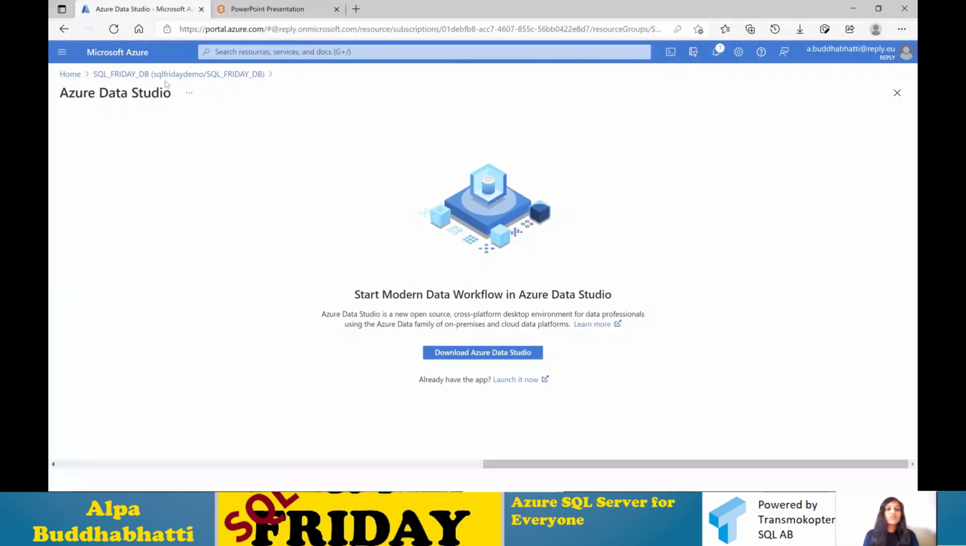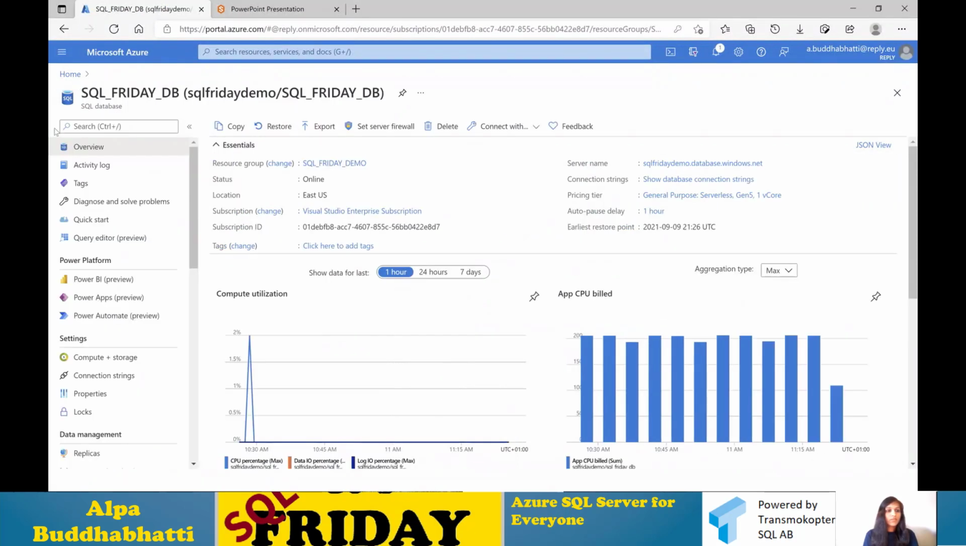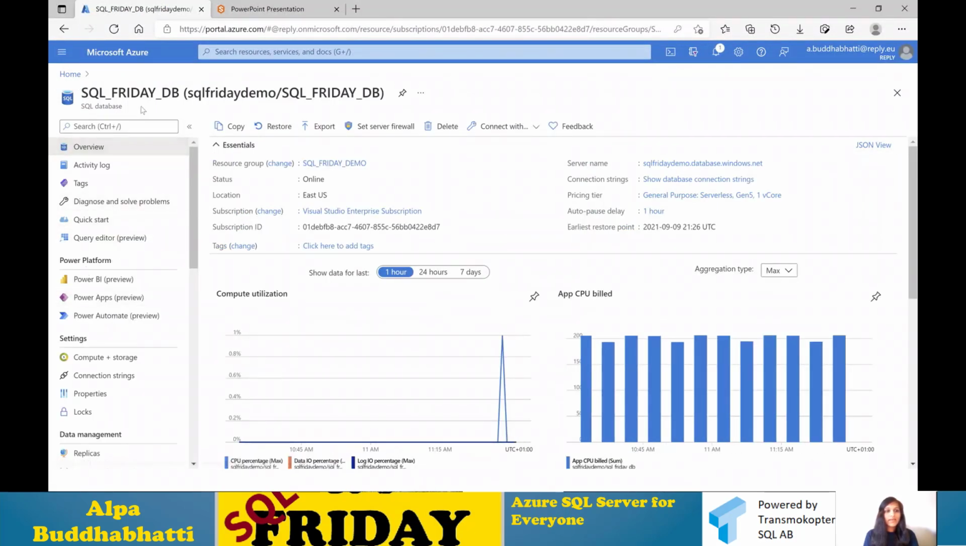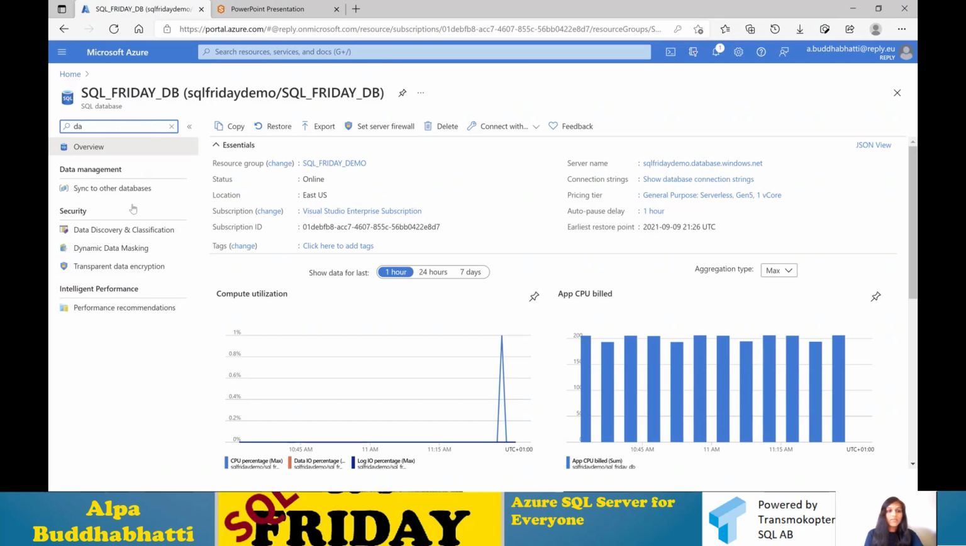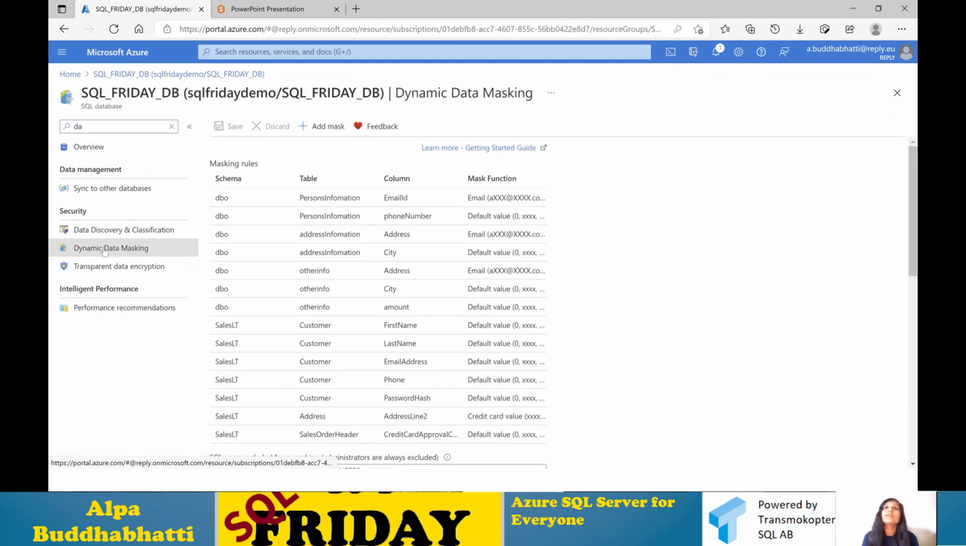For that, let's go to the database. So this is my database, and you need to choose your database. Once you have chosen your database, you can either scroll down from here or search for dynamic data masking. So this is the dynamic data masking, and we are using it through the portal, and we will see it by query as well.